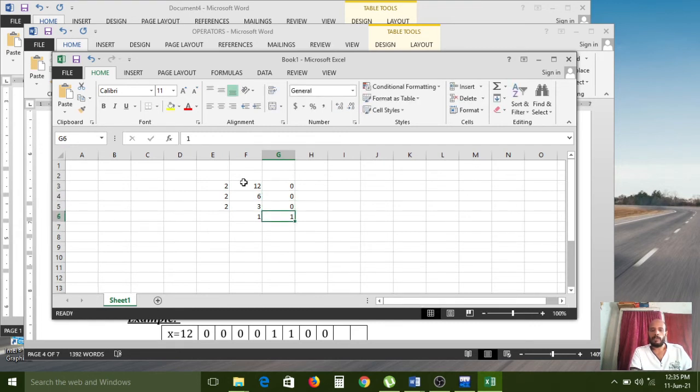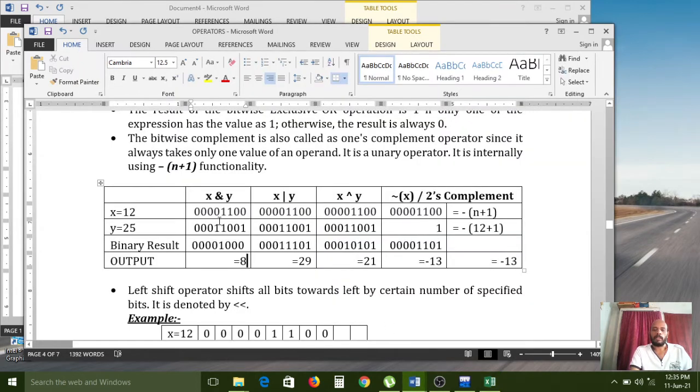So now the value becomes what? Reversely we have to write. From here to here you need to write. So the first one is 1, 1, 0, 0. So 1, 1, 0, 0 we are getting for the number 12.